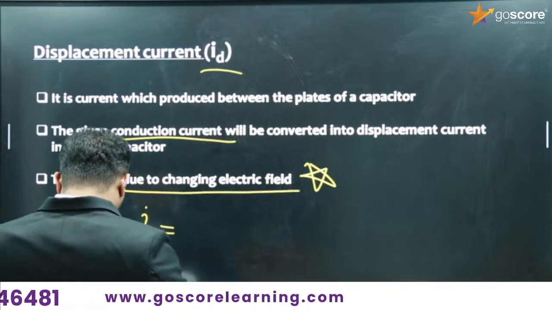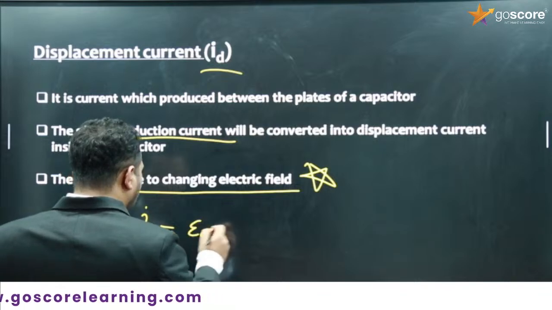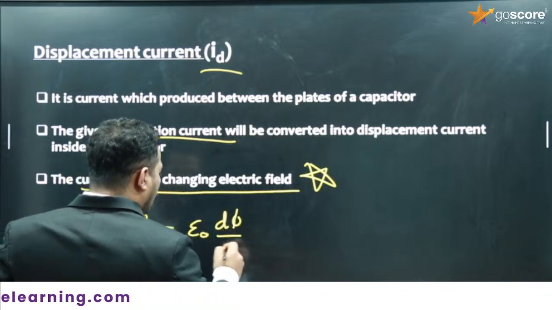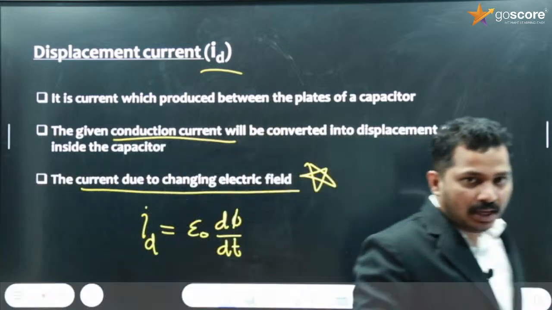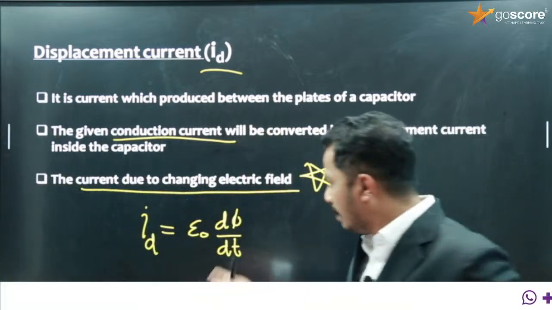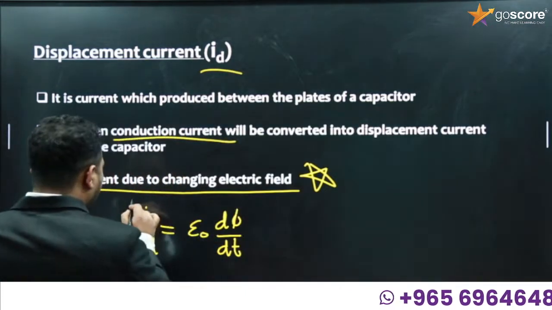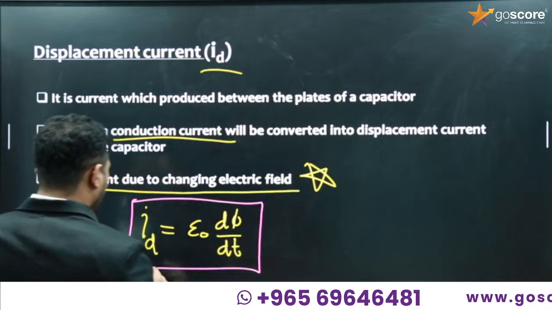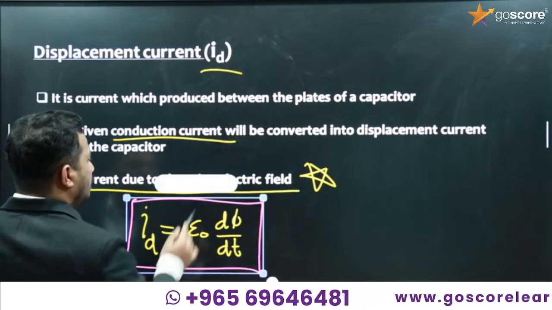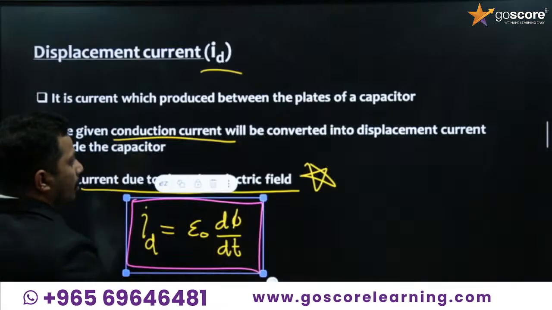So the displacement current, denoted by the letter ID, is equal to epsilon 0 d phi E by dt. The derivation of this equation is not a lengthy one, it's a small one, but even though it is not included in our syllabus, we can just simply mention the equation. So the time varying electric field is giving the displacement current.